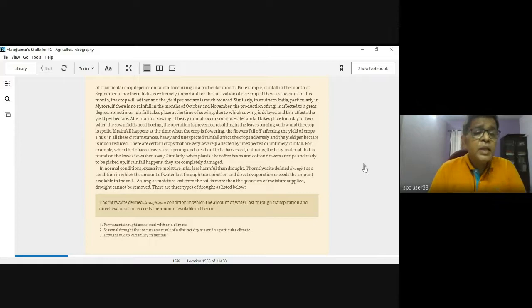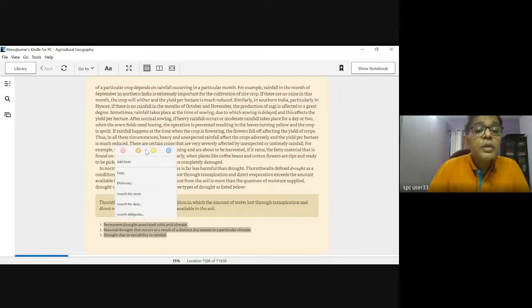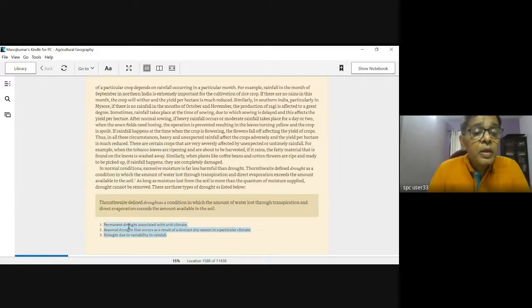And accordingly, we see that he relates permanent drought being associated with, just a moment, let me see where I've put this so that I can make you see that as well. Permanent drought associated with arid climate, permanent drought that can occur as a result of distinct dry season in a particular climate. म्हणजे आपल्याकडे आपण पाहतो की शक्यतो एप्रिल मे मध्ये प्रोडक्ट घेत नाही, basically because this is a very hot period for the Indian subcontinent. Okay, so that's the second point.